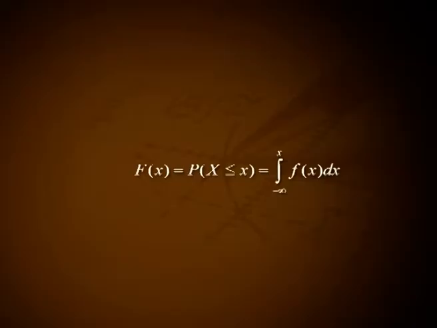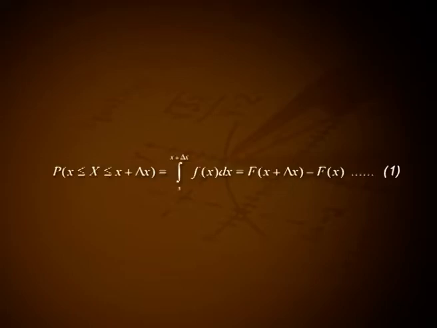Now, the cumulative distribution function of X, capital F(x), is equal to P(X <= x), that is equal to the integral from minus infinity to x of f(x) dx. We have P(x <= X <= x + delta x) is equal to the integral from x to x + delta x of f(x) dx, that is equal to F(x + delta x) minus F(x). Let it be equation number 1.